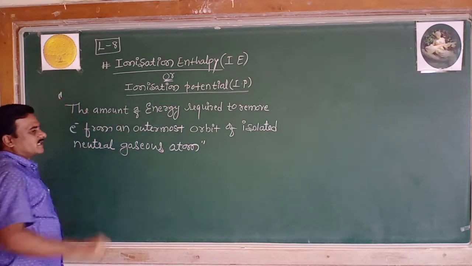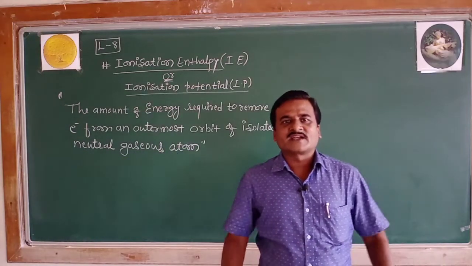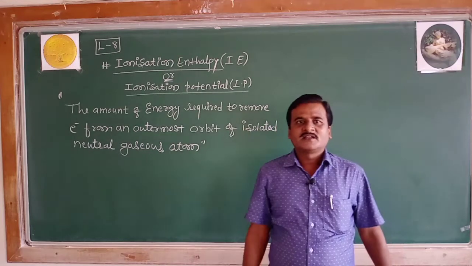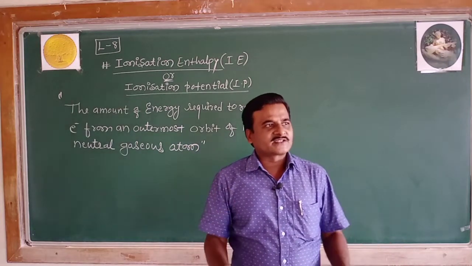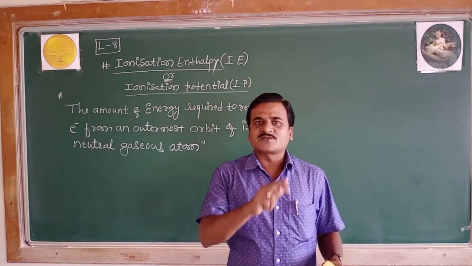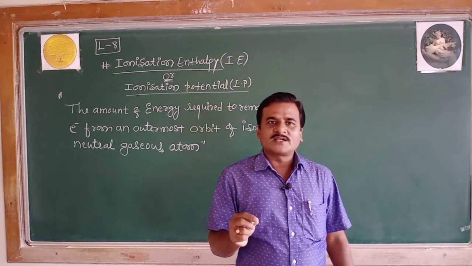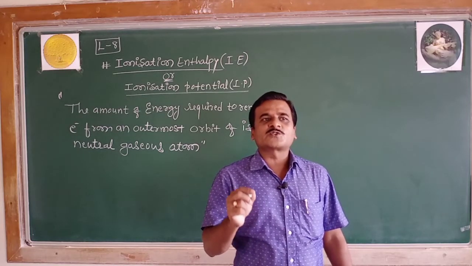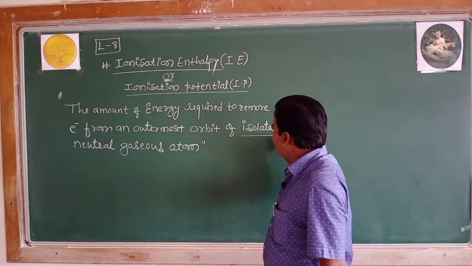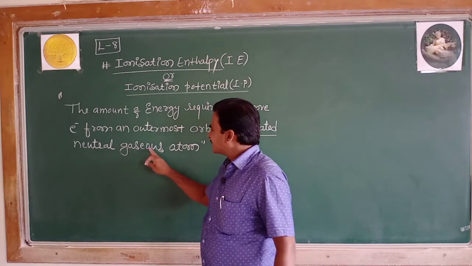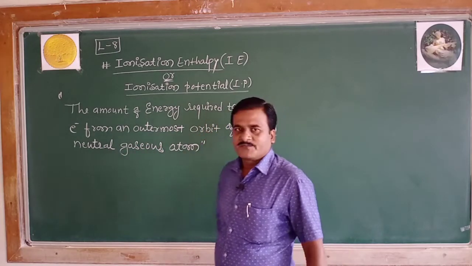So this is the definition of ionization energy, ionization enthalpy, one and the same as ionization potential. The amount of energy which is required to remove the electron from the outermost orbit of an isolated, very important, isolated neutral gaseous atom.